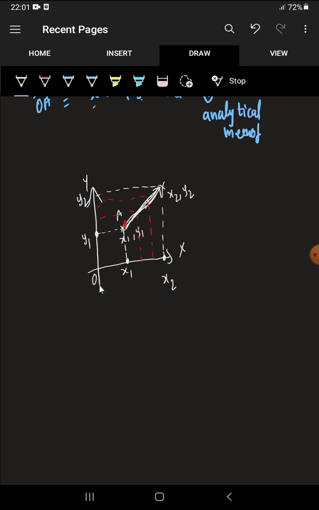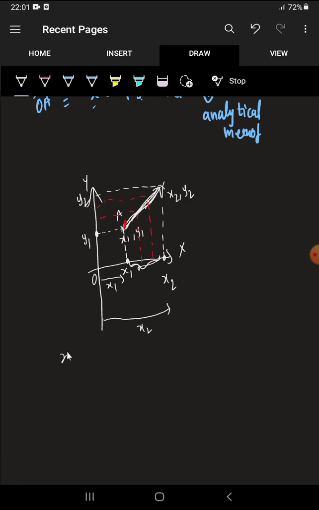See, x2 means from the origin to this point is x2, and x1 means from the origin to this point is x1, right? So now how much distance it travels on the x-axis, that is this. I want this distance. That distance is exactly equal to x2 minus x1, right?